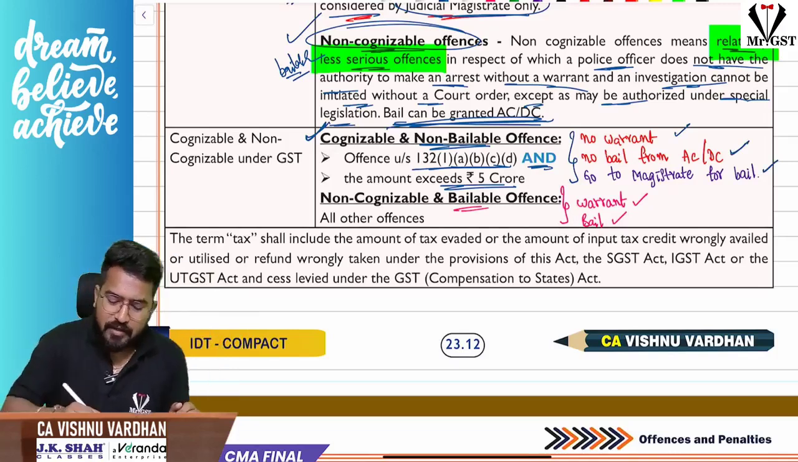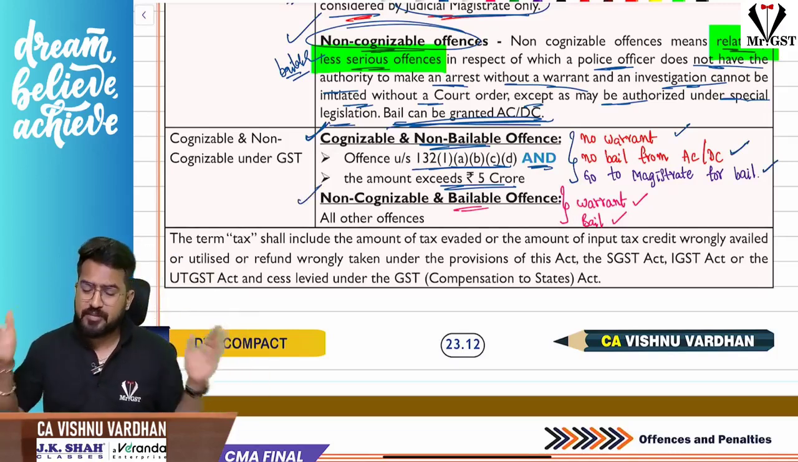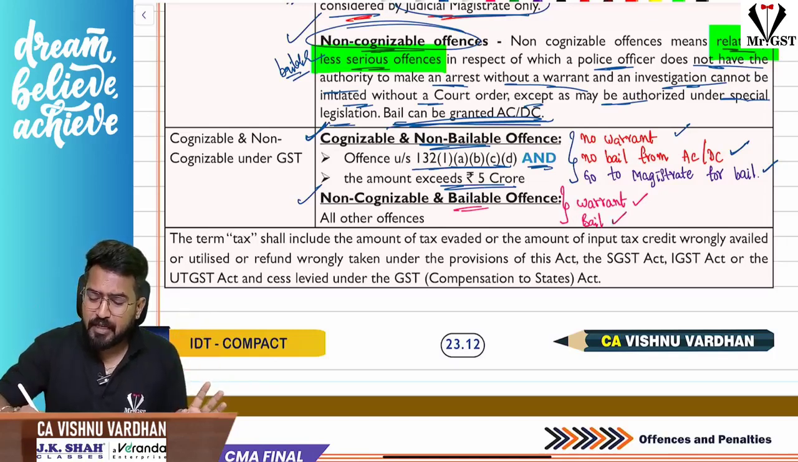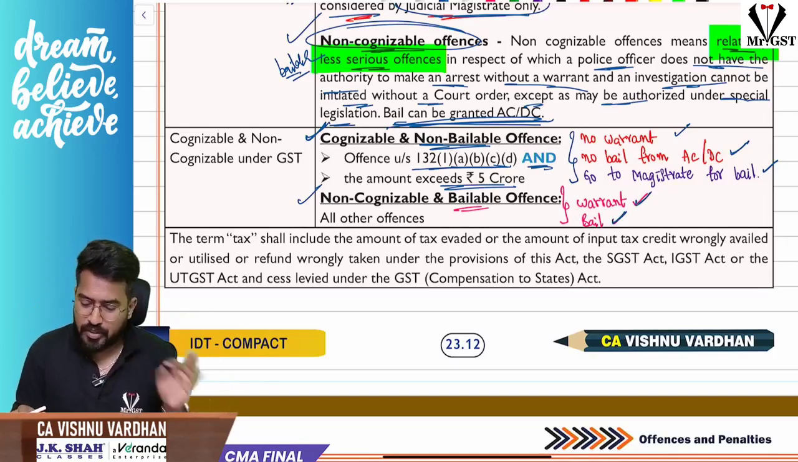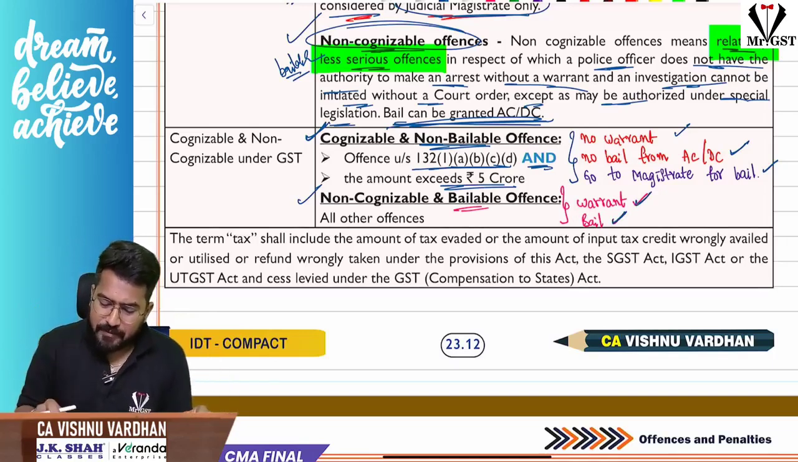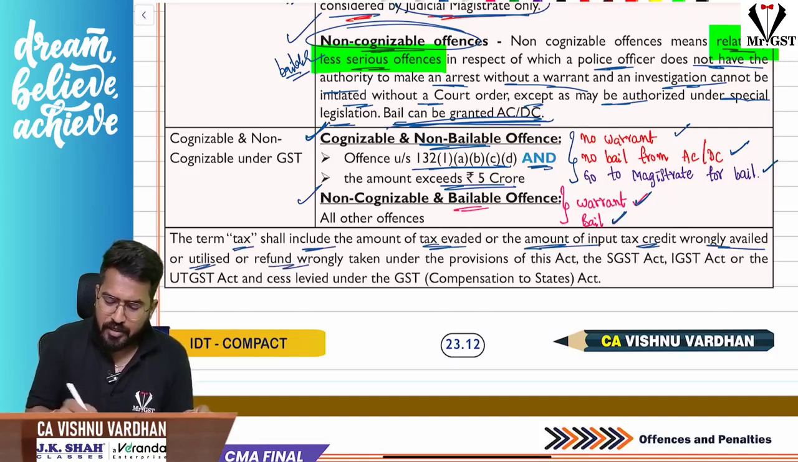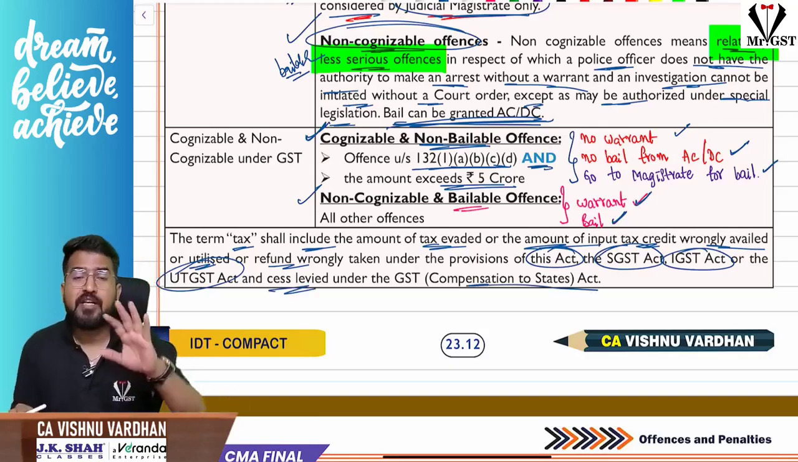Okay, and non-cognizable, all other offenses are non-cognizable, sir. You can happily get the bail from the AC or DC only, and to arrest you they should give the warrant. Okay, so that is the point. So this is what with respect to that. And here the term tax shall include all the amount of taxes evaded or the amount of input tax credit wrongly availed, refund wrongly taken under the provisions of this Act, SGST Act, IGST Act, UTGST Act. Obvious, a small point, nothing required. So hope you are clear with this.